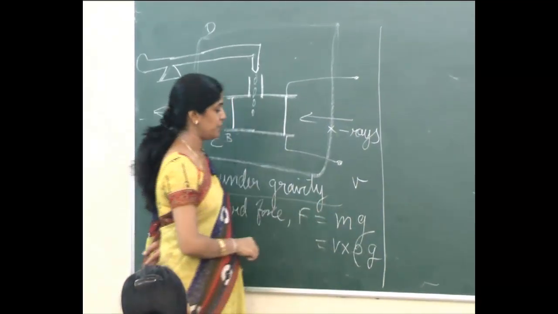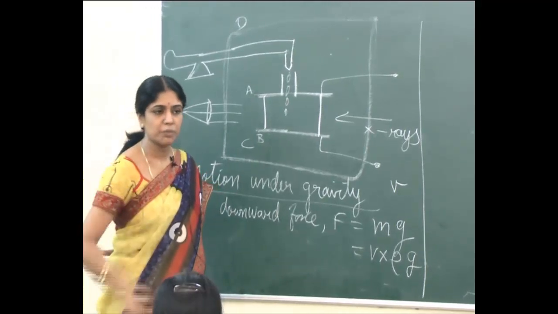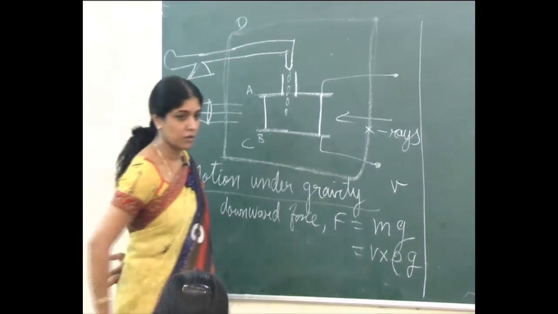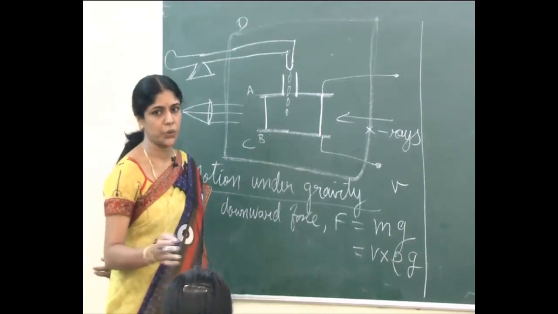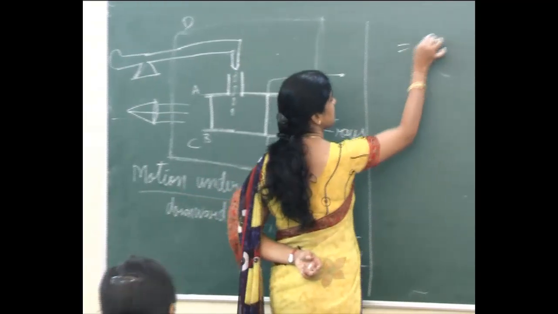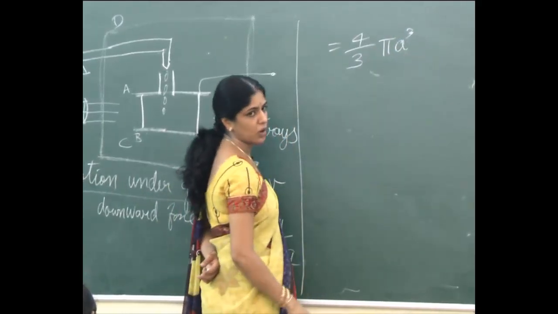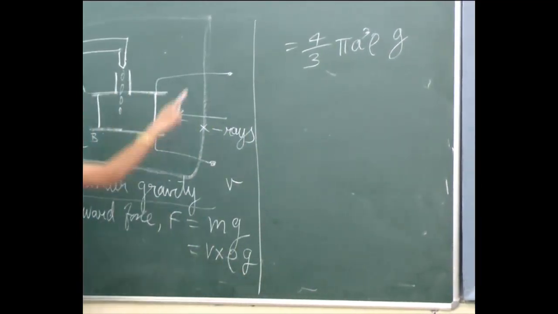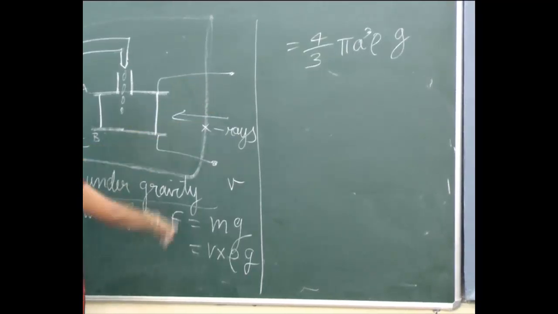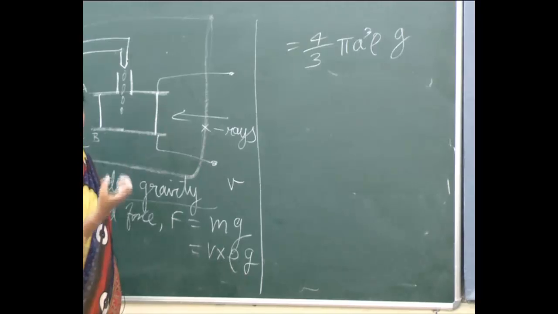For our calculation purpose we will assume the shape of the oil drop to be a sphere. Volume of a sphere? Volume is 4 by 3 pi a cube, where a is the radius of the oil drop. Then rho g. Clear? So mass is volume into density, and the force is volume into density into g. This is nothing but your downward force. How does this force act? It is nothing but the weight, can we say?